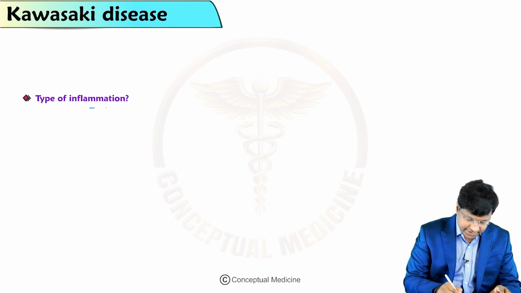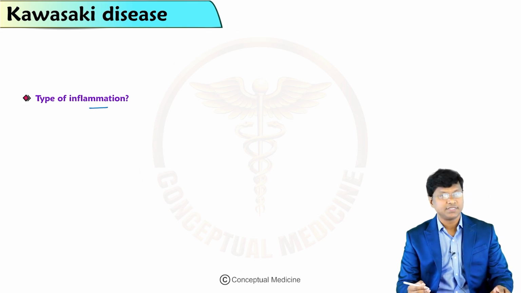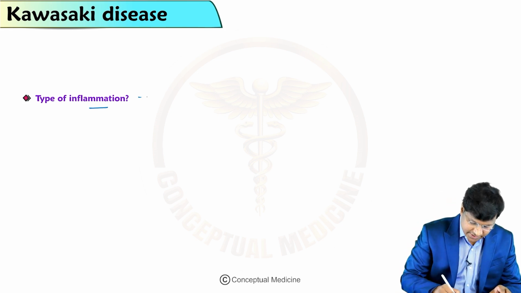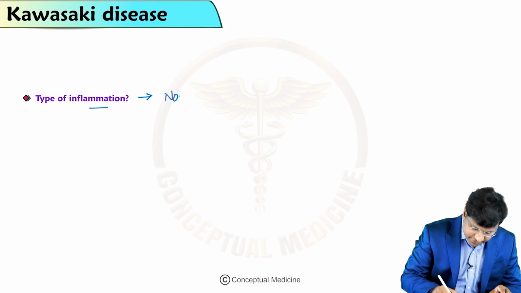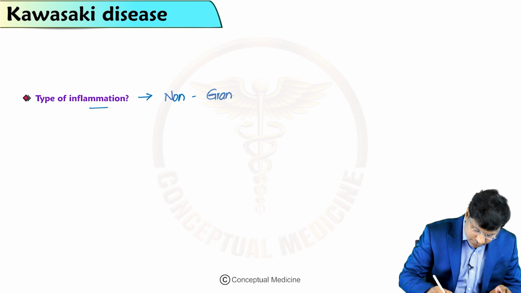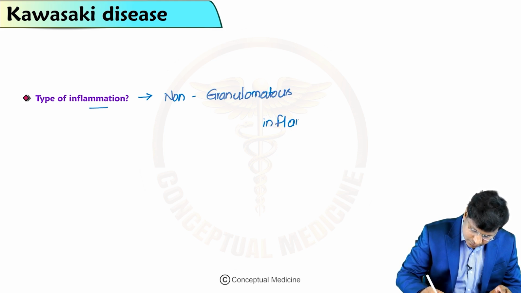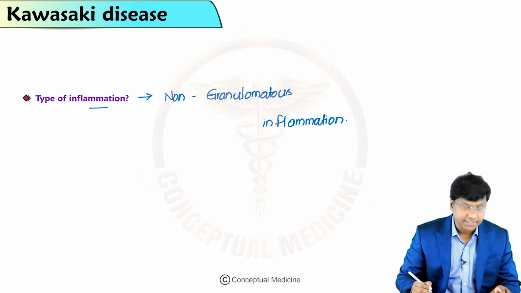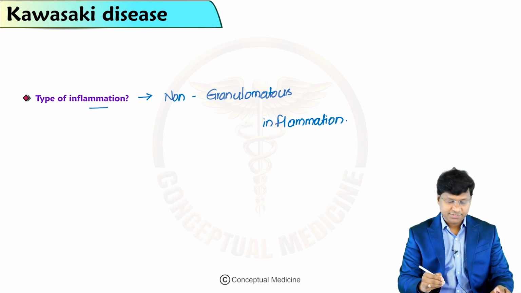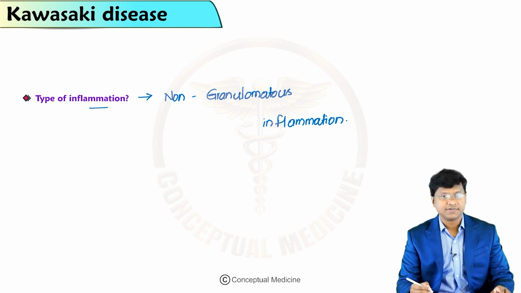The type of inflammation in Kawasaki disease is non-granulomatous inflammation.